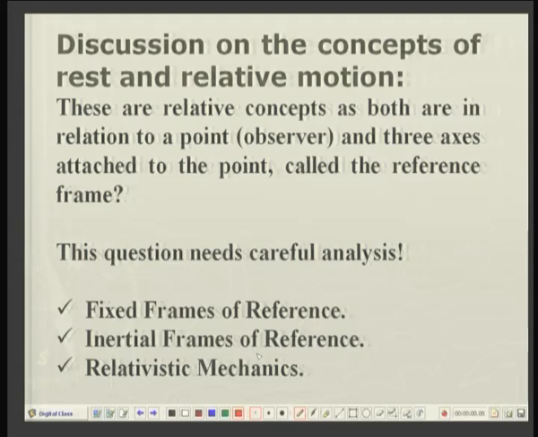So, the third concept involved is the relativistic concept. Naturally, when the speeds of the bodies under analysis are very high, comparable to the speed of light, then I have already made a statement that classical or Newtonian mechanics is not adequate. We have to resort to relativistic mechanics due to Einstein.